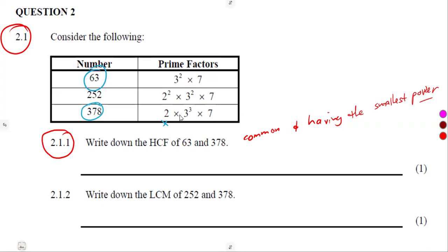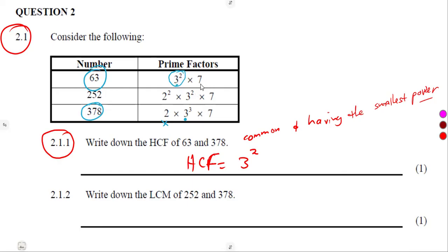We move on to 3. There is a 3 on 378. There's also a 3 on 63. So when it is common, we move on to the next thing and having what? The smallest power. So which one has the smallest power between these 3? There is 3 to the exponent of 2 compared to 3 to the exponent of 3. So meaning to say we're going to take 3 to the exponent of 2. It's common. 3 is common between these two numbers and has the smallest power here.